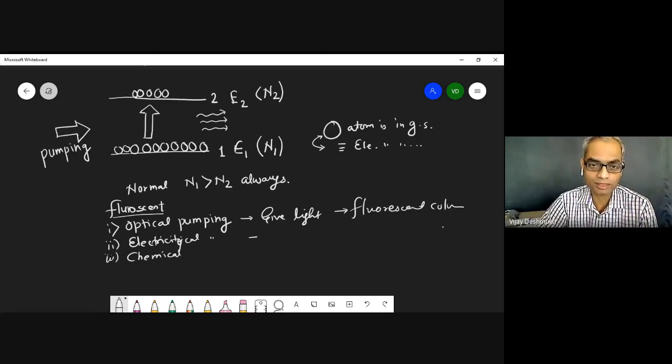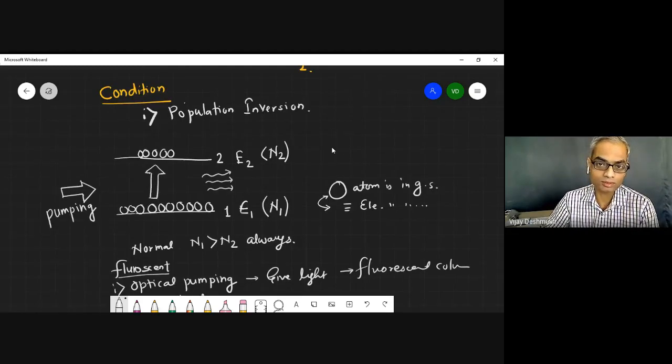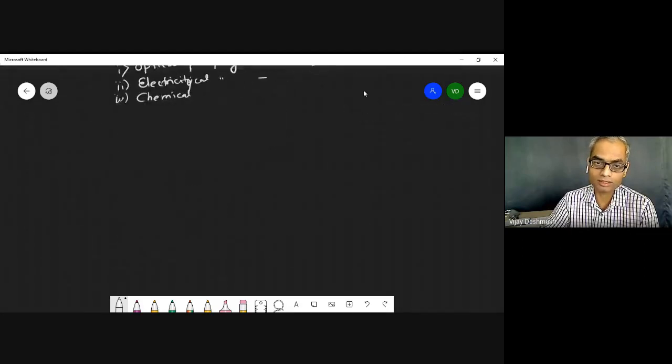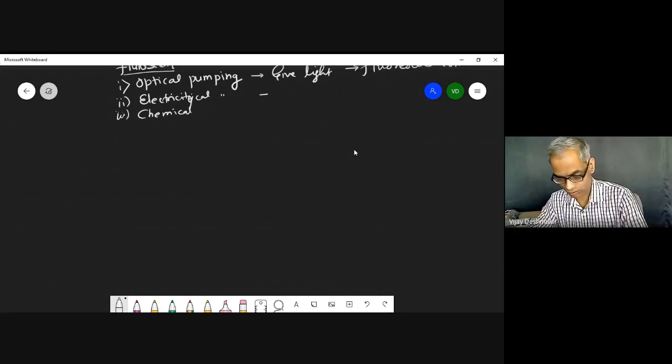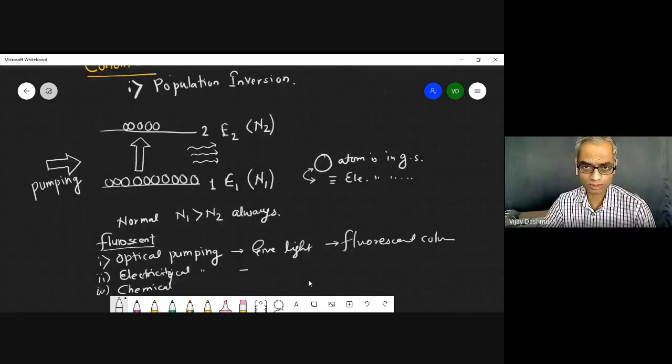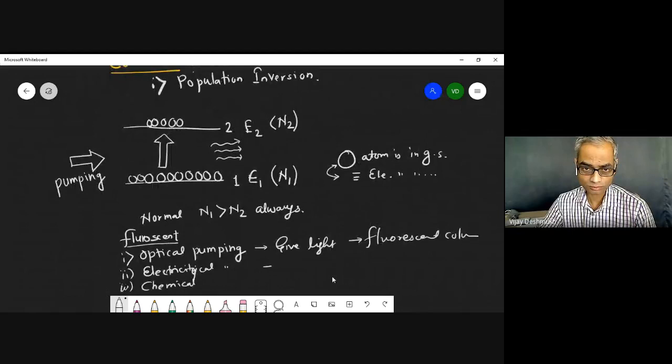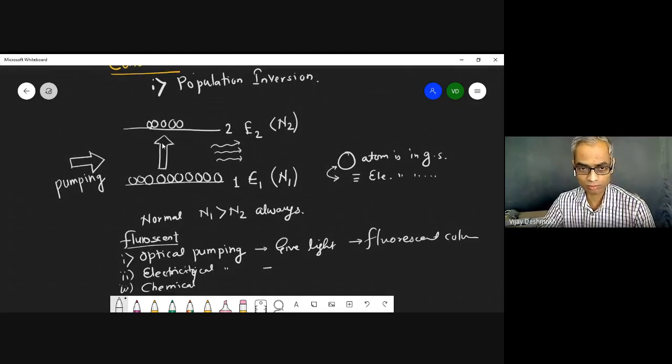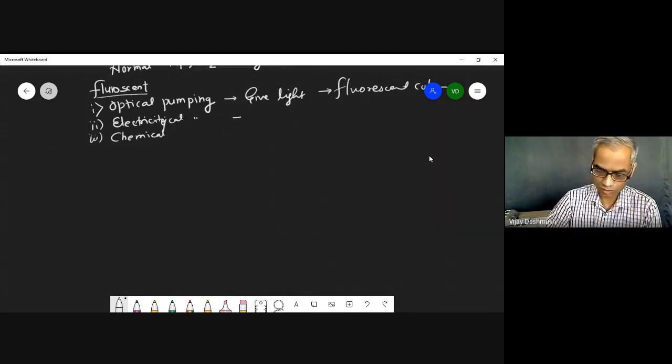Pumping takes the atom from the ground state to the first or second excited state. Okay, so this is called pumping. Now this is the first condition, that is population inversion, in which we have learned the pumping. Now the second condition.